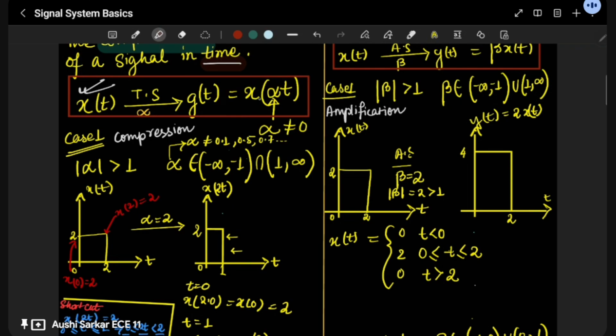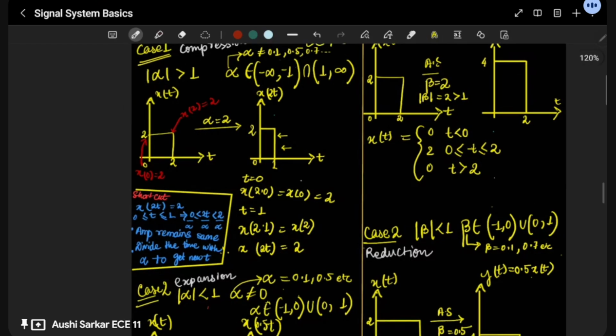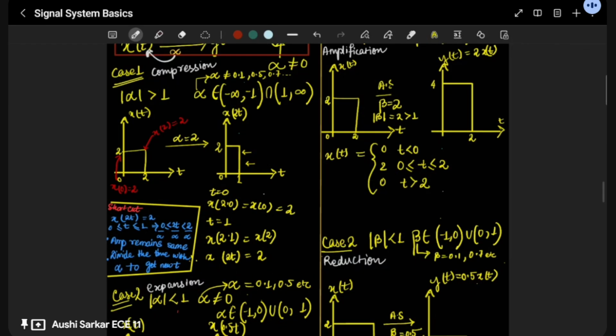What is g(t)? g(t) is basically x(alpha t). This alpha is getting multiplied with t. Remember this term, and you will be happy to learn that we have two configurations from here: one is compression, another one is expansion.